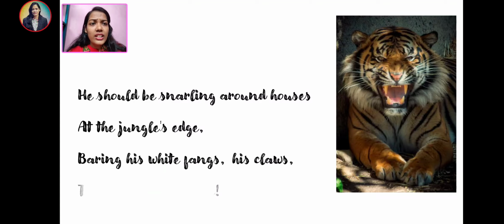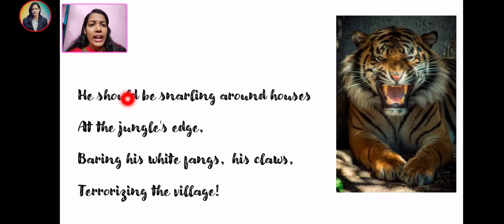He should be snarling around houses at jungle's edge, baring his white fangs, his claws terrorizing the village. Now in the third paragraph, the poet wants to say that if he is in the jungle, what would he be doing? He would be moving around the houses at the jungle edges, whatever houses are present, and he would be baring his white fangs. He would be showing off his white fangs in order to scare the people present in the villages.